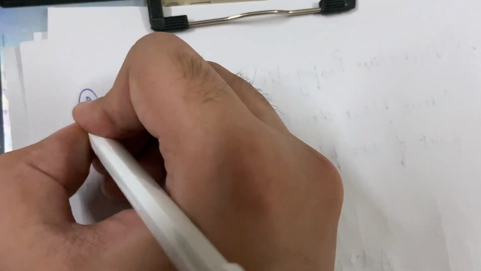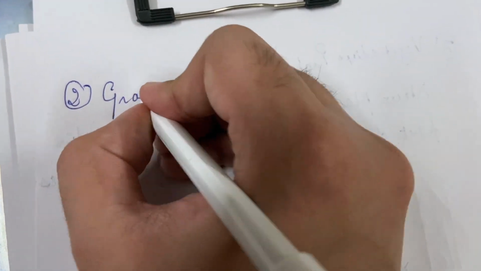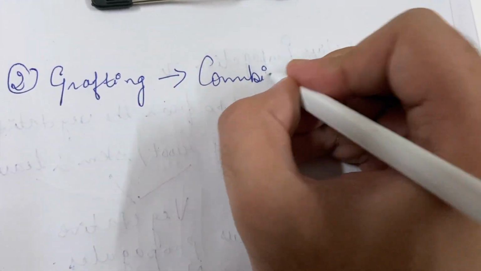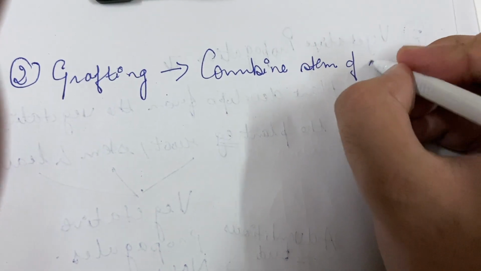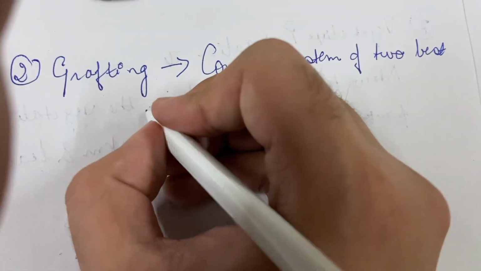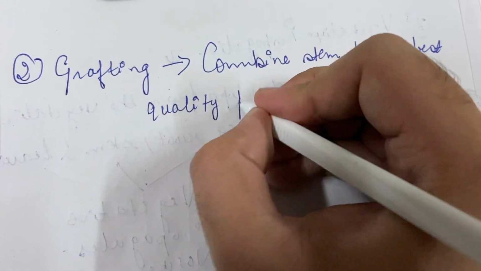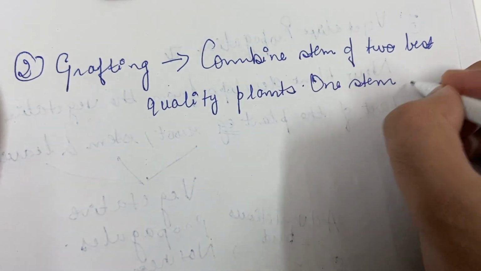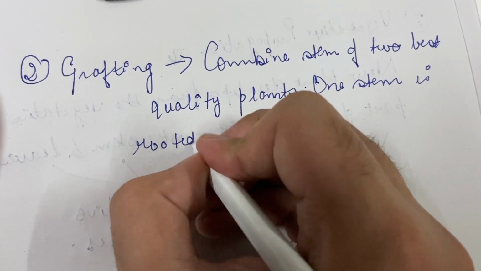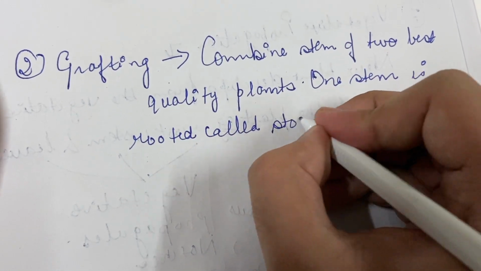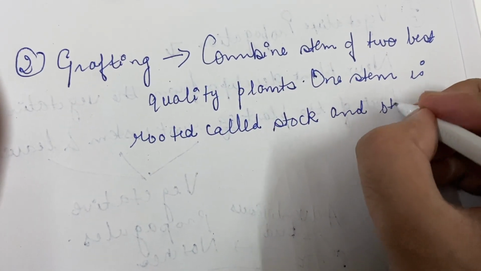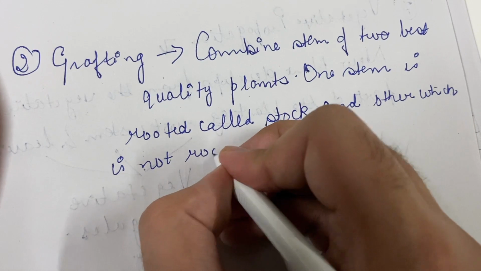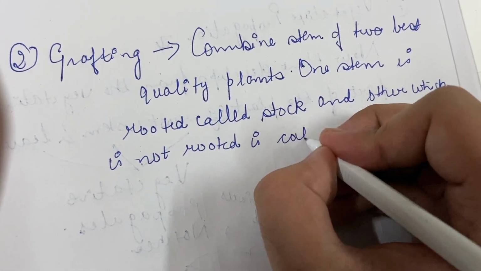Now the second type of vegetative propagation is grafting. In grafting, we combine the stems of two best quality plants. One stem is rooted, called stock, and the other which is not rooted is called scion.